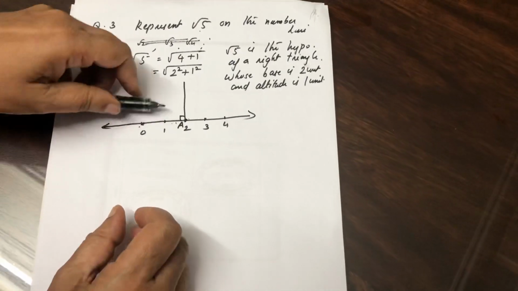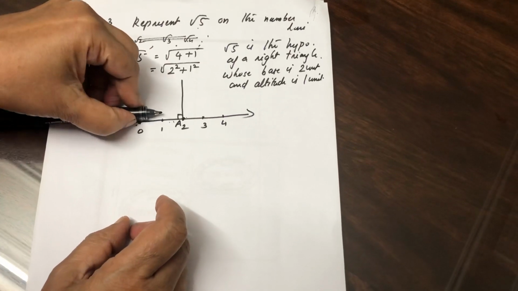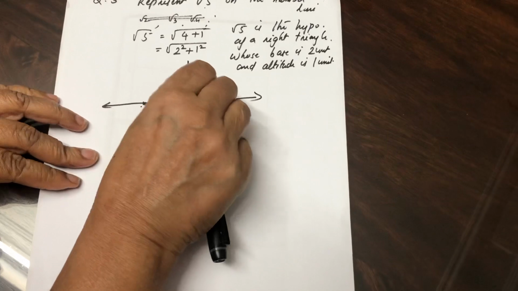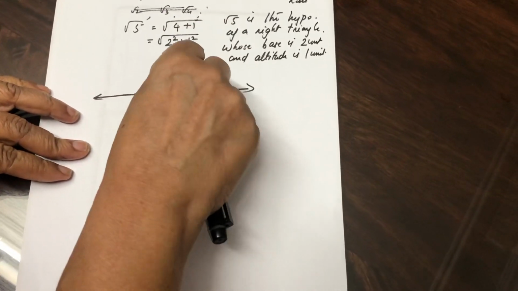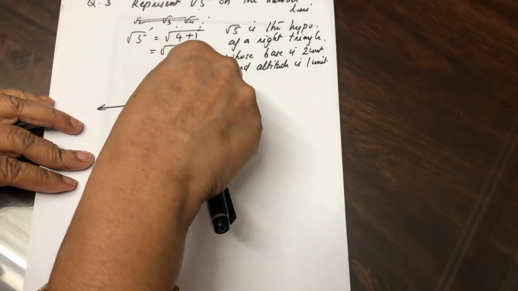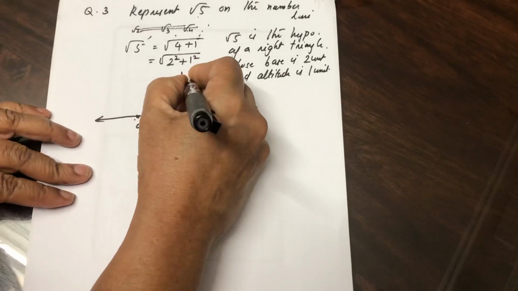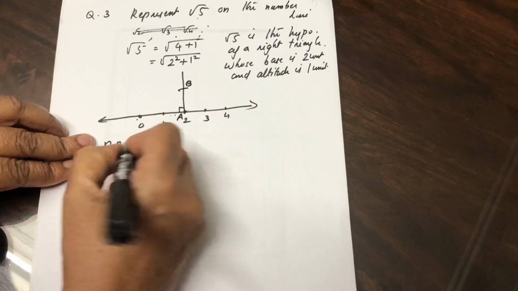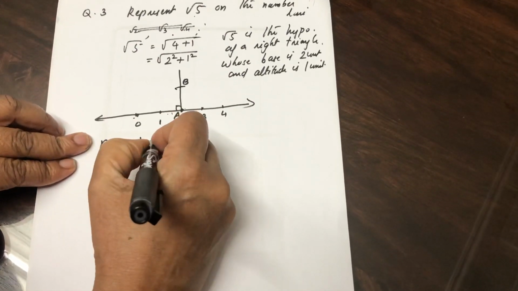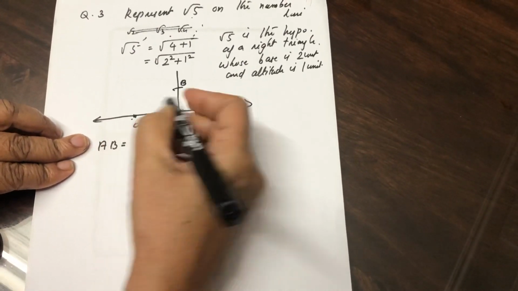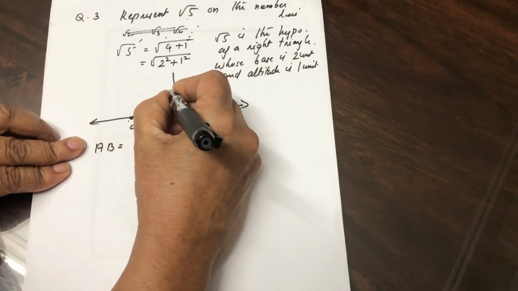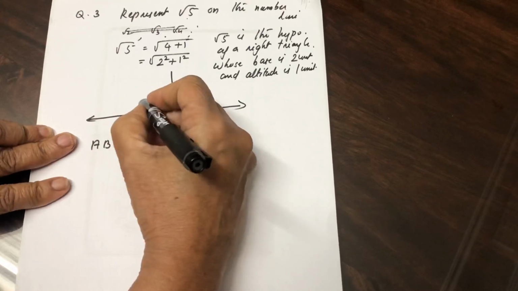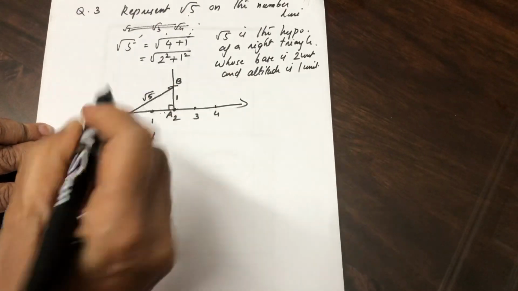How to take 1 unit? 0 to 1, this distance. You take this distance and from here draw one arc. This AB is equal to 1 unit. Then draw an arc here. This is 1 unit, this is 2 units, then this hypotenuse is root 5.